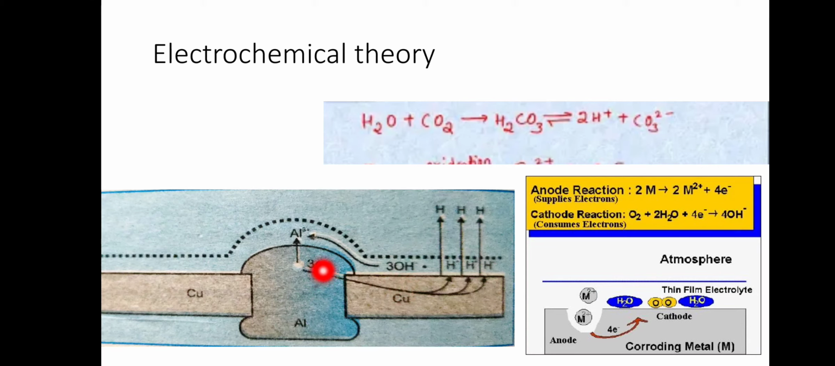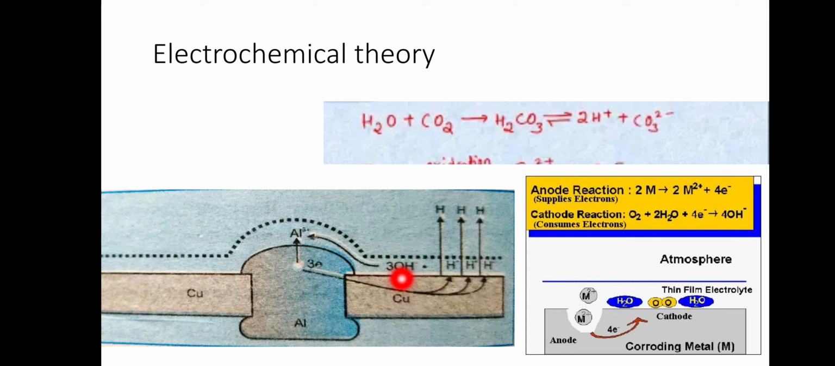Aluminium ions attract OH negative ions, and the aluminium starts dissolving. The H positive ions present on the copper receive the electrons and are released in the form of H2. In this way, aluminium corrodes rapidly when in contact with copper, which is lower in the electrochemical series.